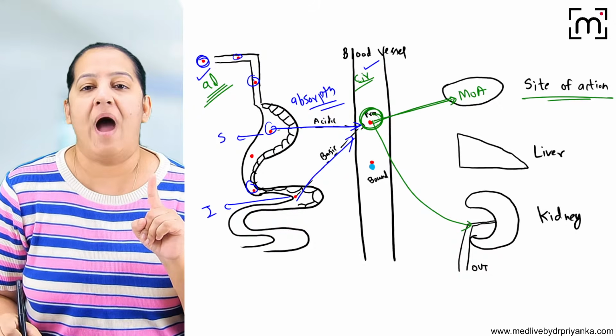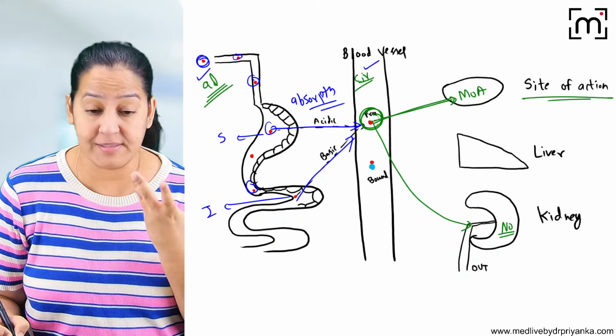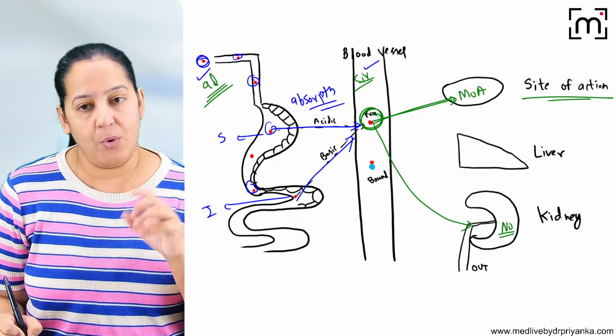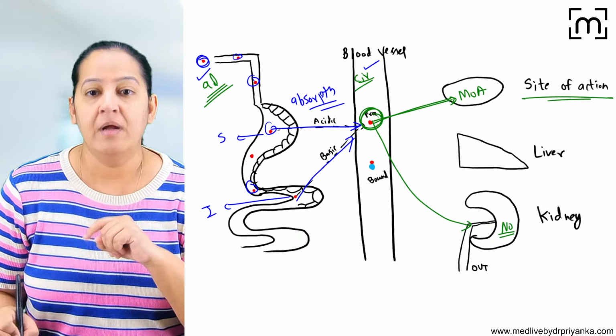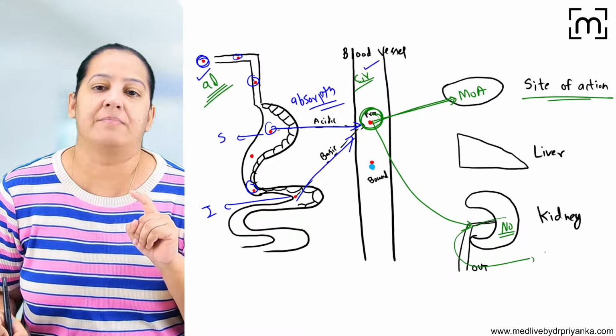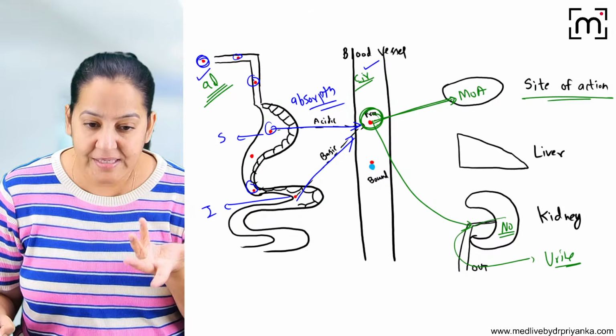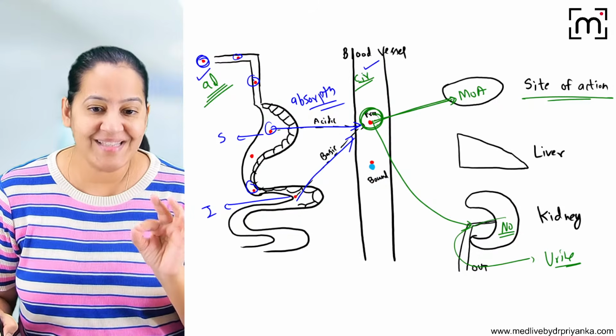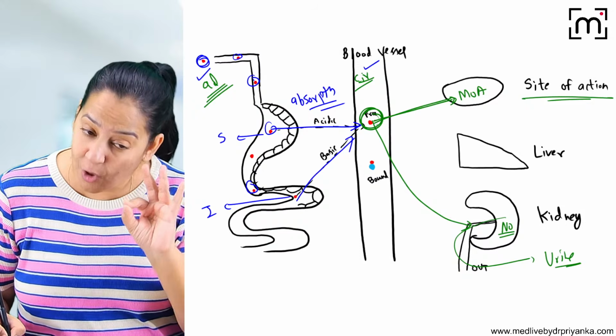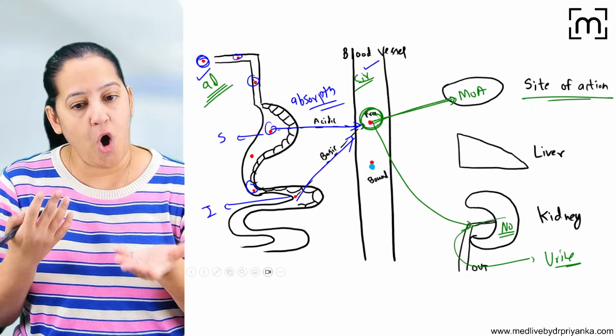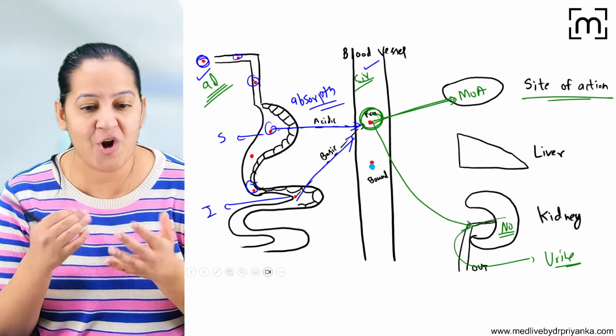So the kidney is saying, no, I cannot excrete you. The drug is asking, why can you not excrete me? The kidney is saying, because you are a non-polar drug. And from the kidney, the urine comes out. The drug will be excreted in urine. What is urine? Urine is water. My point is that only polar drug, water soluble drug, will be excreted in urine. Non-water soluble, that is non-polar drug, cannot be excreted in urine.